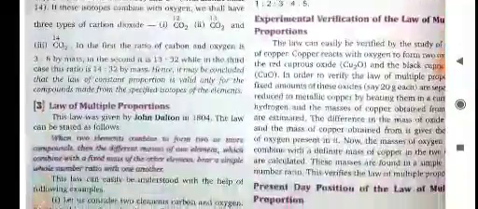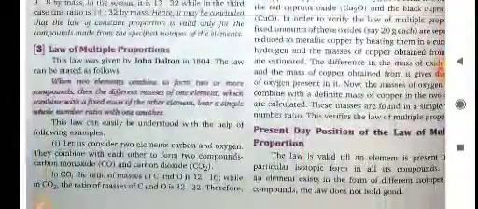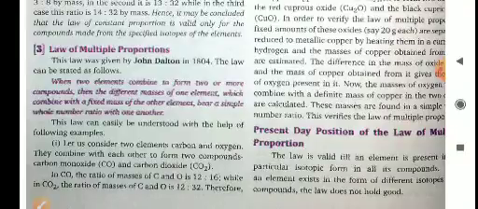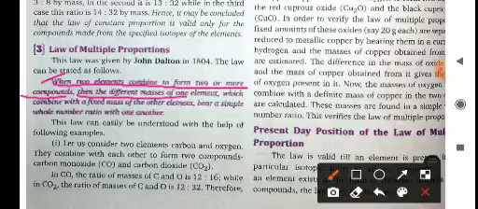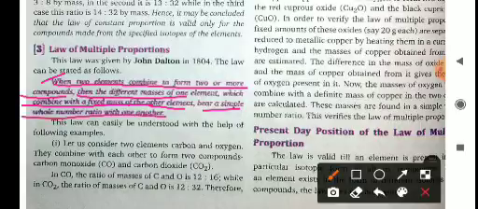Now come to the next law, that is the law of multiple proportion. When two elements combine to form two or more compounds, then the different masses of one element which combine with the fixed mass of the other element bear a simple whole number ratio with one another.